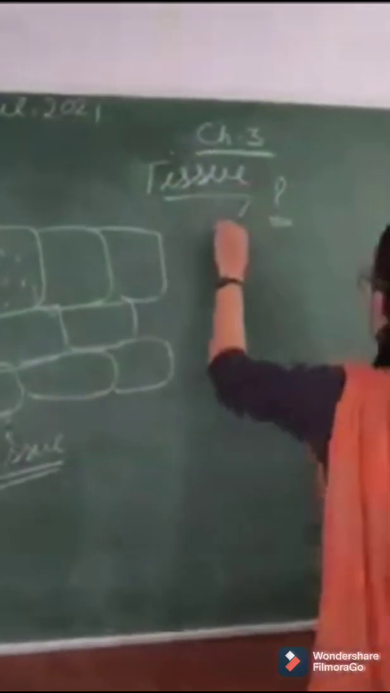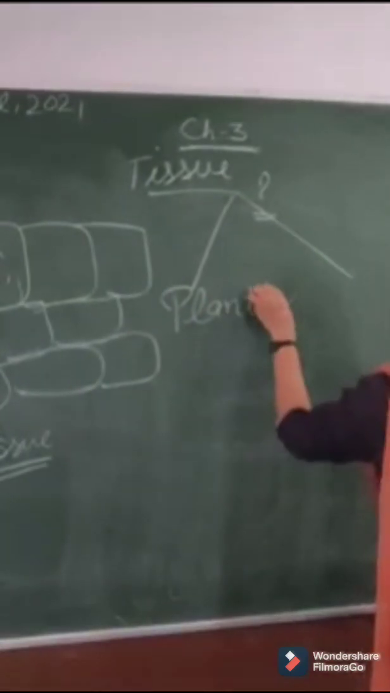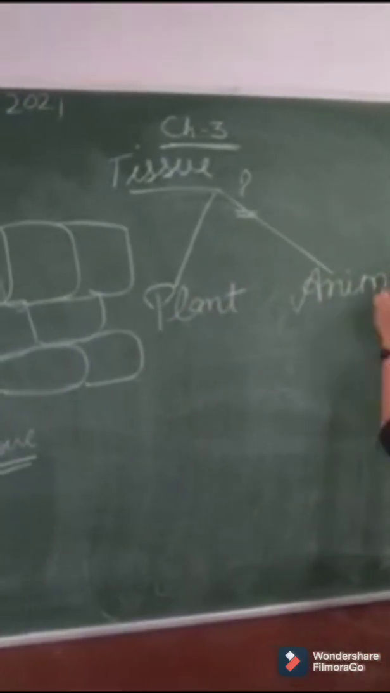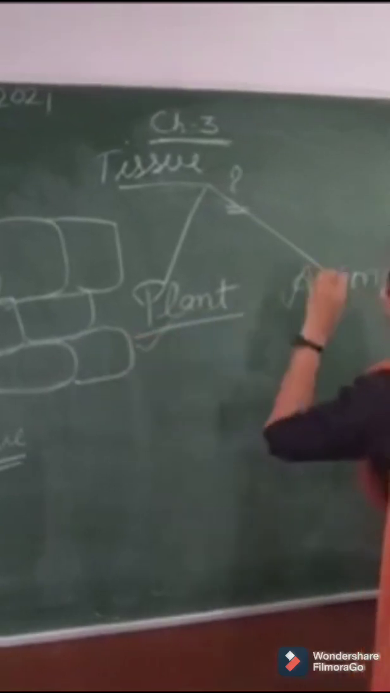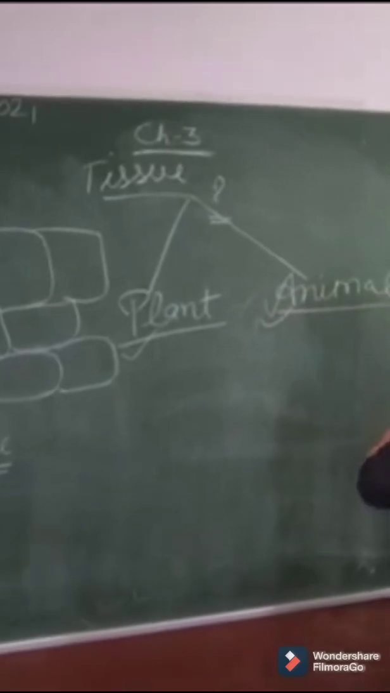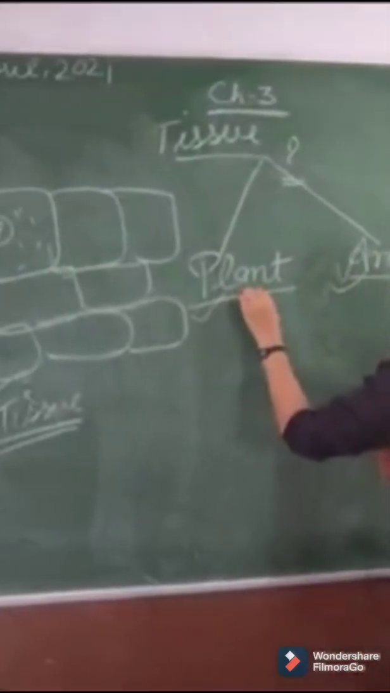Here we have the division of tissues. Tissues are of two types. We have plant tissues, we have animal tissues. Tissue which is present in plants is plant tissue. Tissue which is present in animals is animal tissue. Alright? So today we will discuss the types of plant tissues.